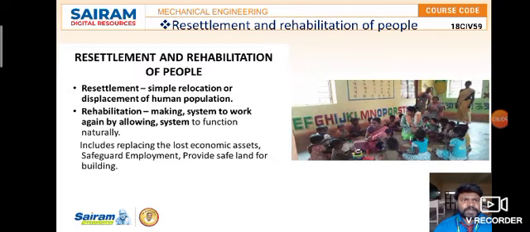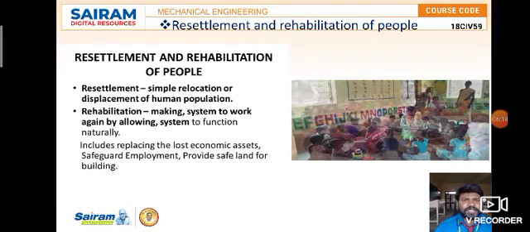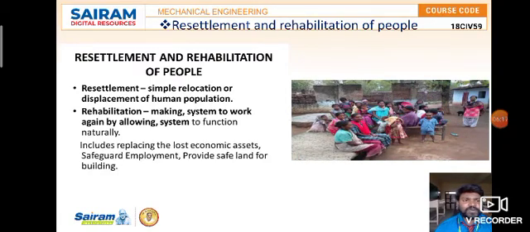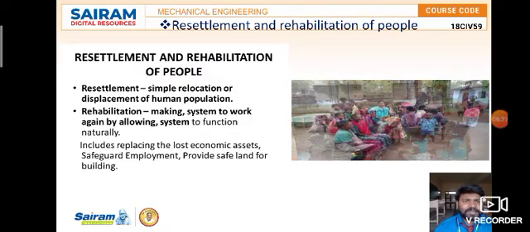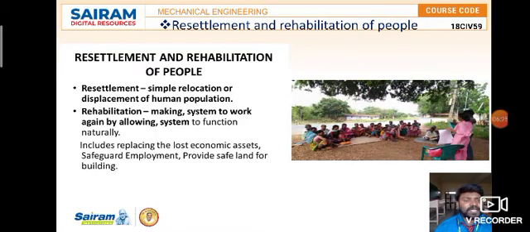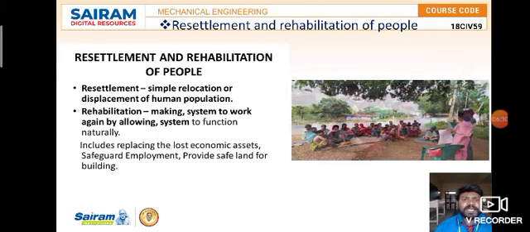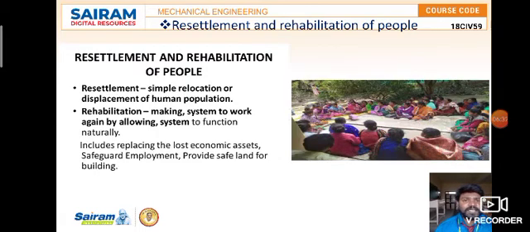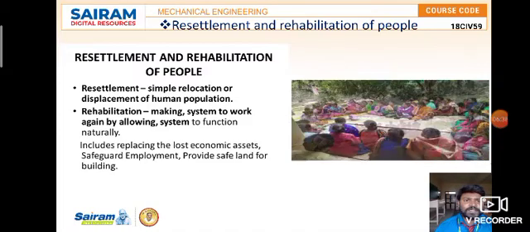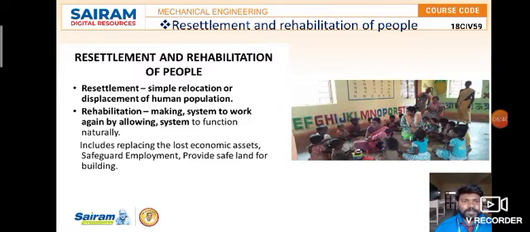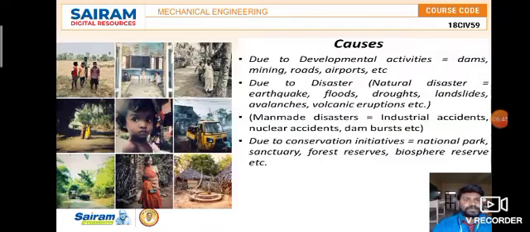Now coming to the resettlement and rehabilitation of people. Resettlement is the relocation or displacement of a human population where the fluoride content is high. We have to make them understand and create awareness first, and then shift them from that particular place to a safer region. Then rehabilitation, making our system work again by allowing it to function naturally. It includes replacing lost economic assets, safeguarding employment, and providing safe land for building. So this is resettlement and rehabilitation.